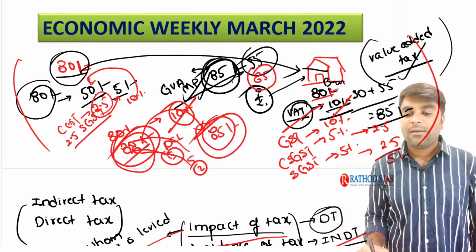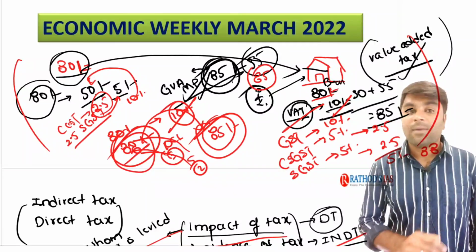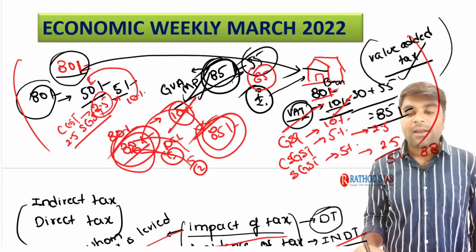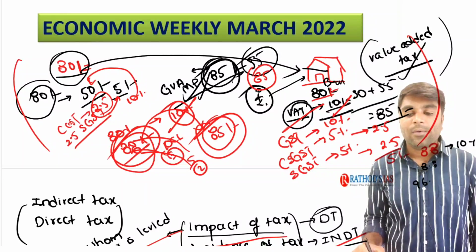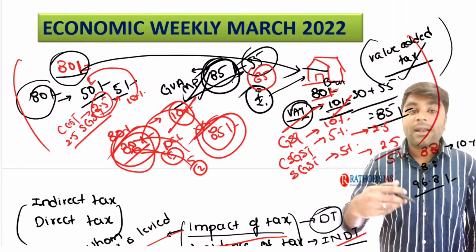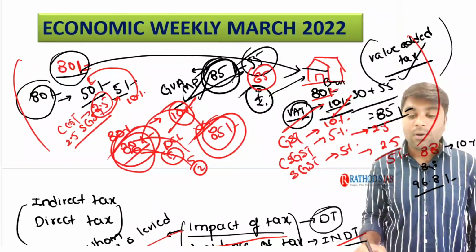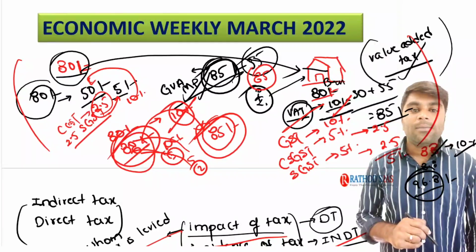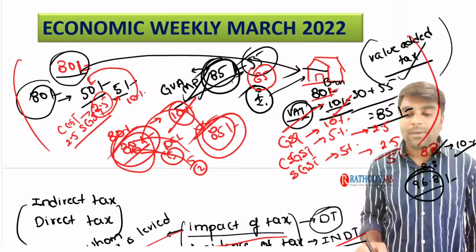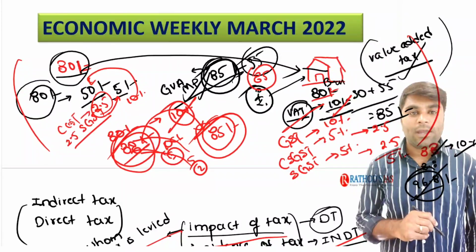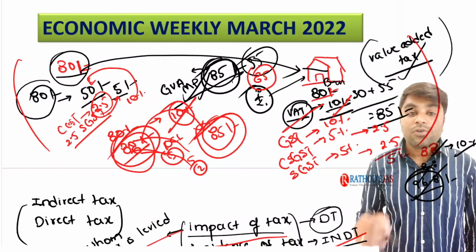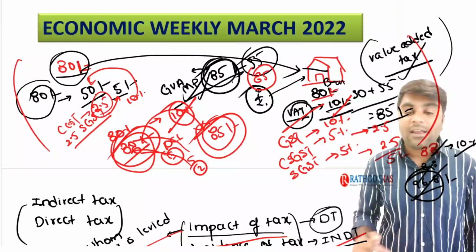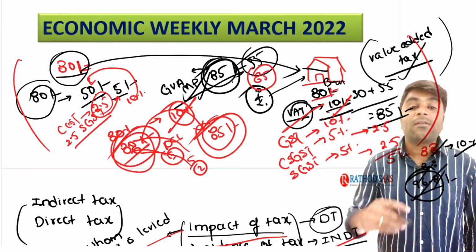So, say for example, here the good by imposing 10% of the tax became 88 rupees. Now, if the entry tax is again imposed as 10%, 88 means 8.8 rupees. So 96.8 rupees. In such a way, different kinds of indirect taxes are imposed on the same good. See, here already 8 rupees is the tax. Now again 10% of the tax is being imposed. So ultimately the price of the bread became 96.8 rupees. In such a way, tax on tax is being imposed, thereby having a cascading effect and increasing the prices of the goods to an exponential level.